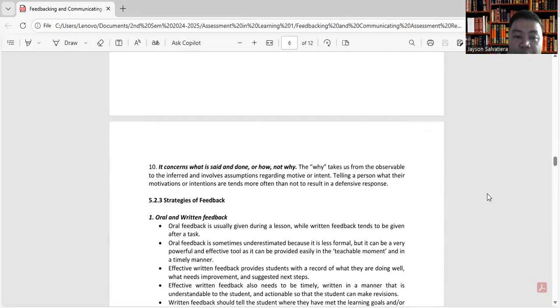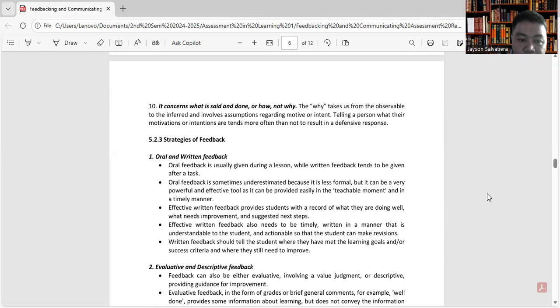It concerns what is said and done, or how, not why. So the why takes us from the observable to the inferred and involves assumptions regarding motive or intent. Telling a person what their motivations or intentions are tends more often than not to result in defensive response. So here are the strategies of feedback.